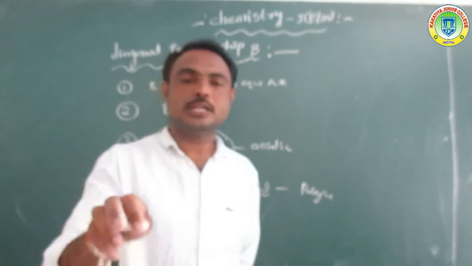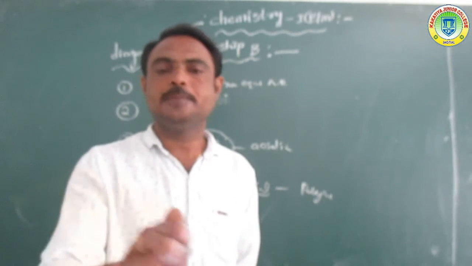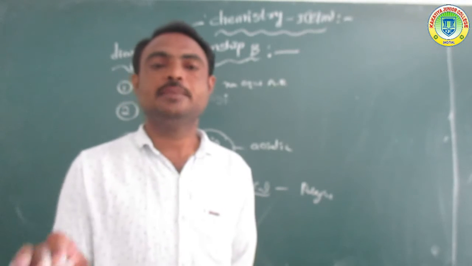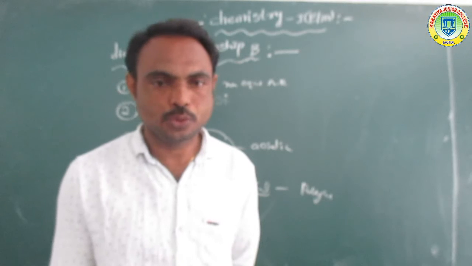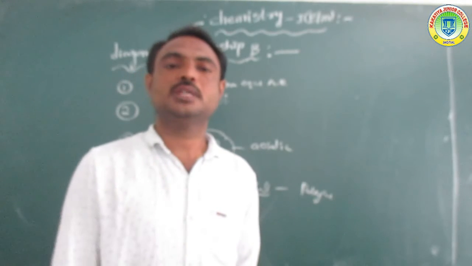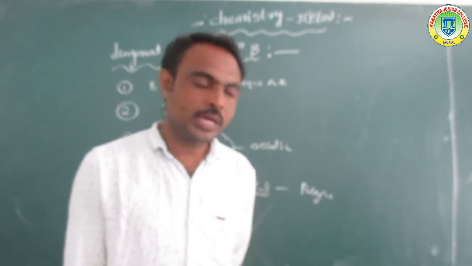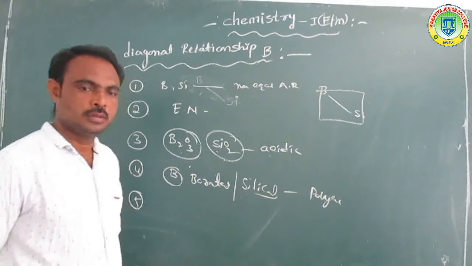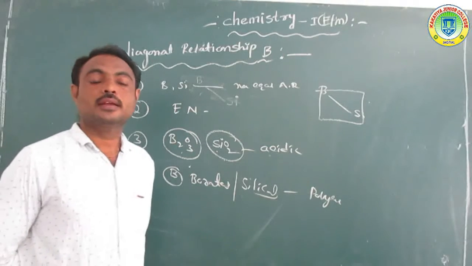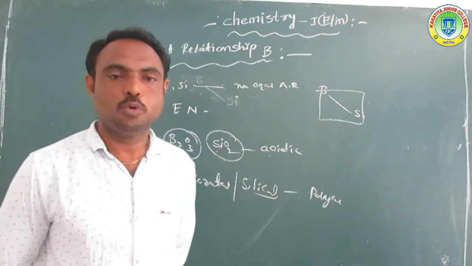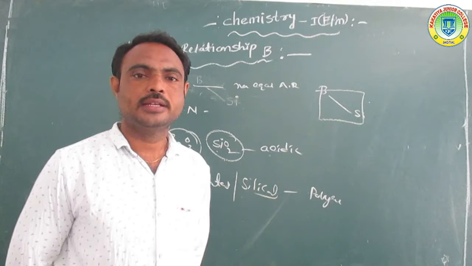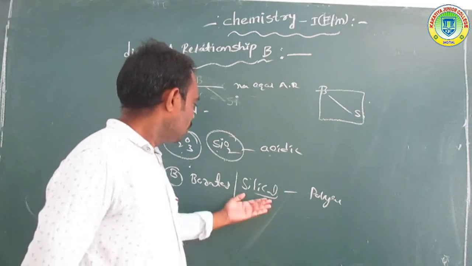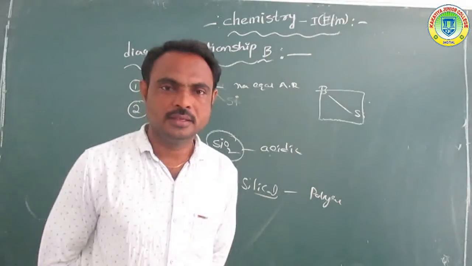Silicon also gives some different types of polymers. At the same time, boron also gives different types of polymers. So boron compounds like borates and silicon compounds like silicates. Which compounds are silicates?